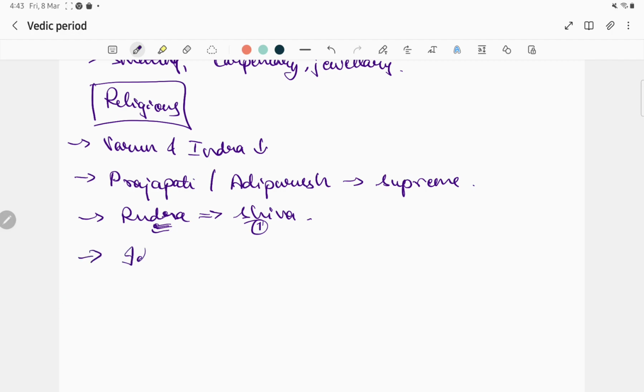So with this, idol worship also got prominence. Not only this, magic and women sacrifices started being seen during the later Vedic. So these things are related to later Vedic time.